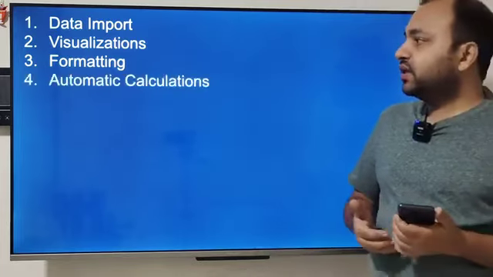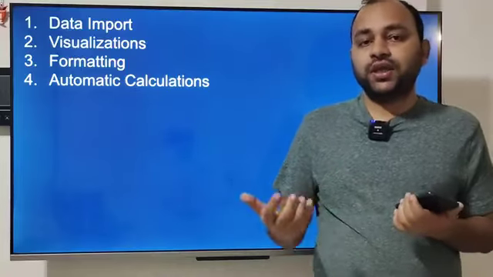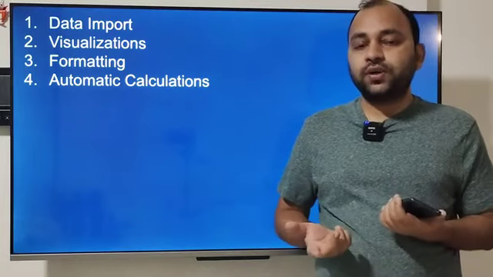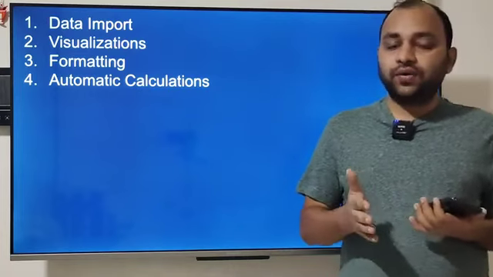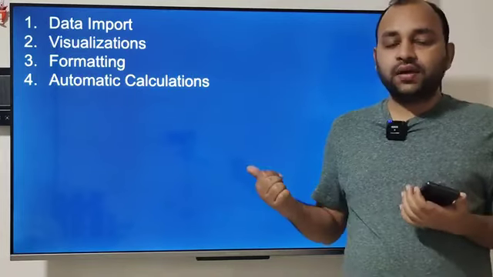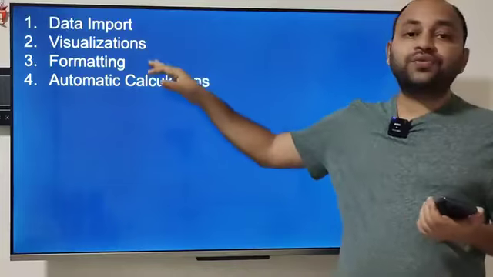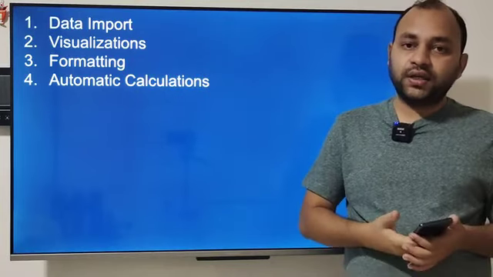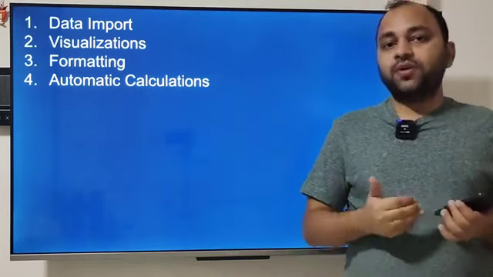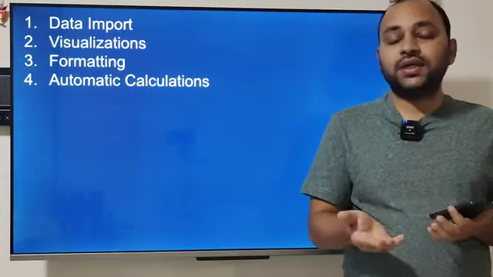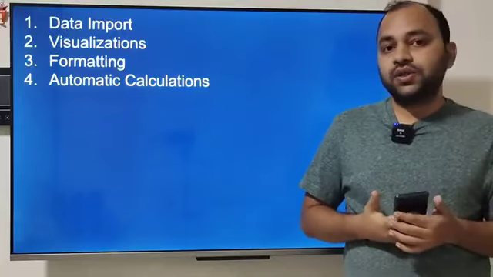Number four is the automatic calculation. There are options in the measure section, like different kinds of automatic calculations. The reason I want you to spend time there is so that you are aware of the different options available for automatic calculations, and how you can set them up in various visualizations to get the right output. You may need to think about how you want to apply them based on the data set you are using, and how you will configure the visualization in that case.